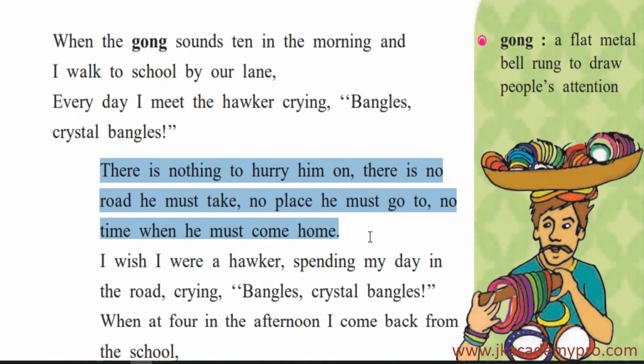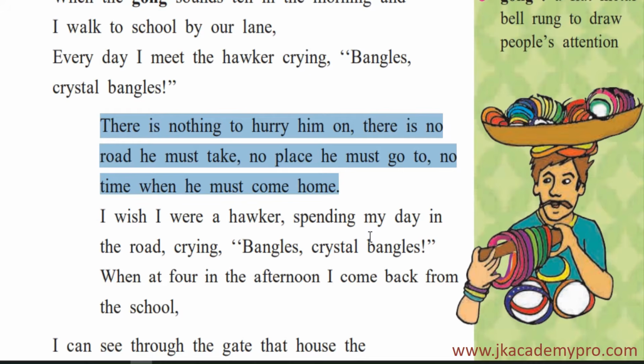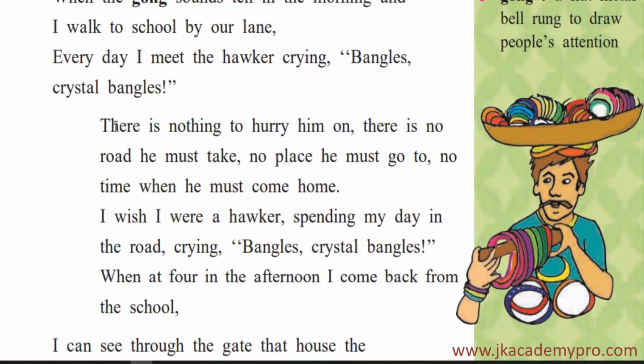So here, as he is watching and listening to the hawker, the poet or the little boy is reflecting on the hawker's life, and he realizes that this particular hawker has nothing to hurry him. He doesn't have to hurry, he doesn't have to reach on time, he doesn't have to do things at a particular time. So he is reflecting on it. So why does he feel it?